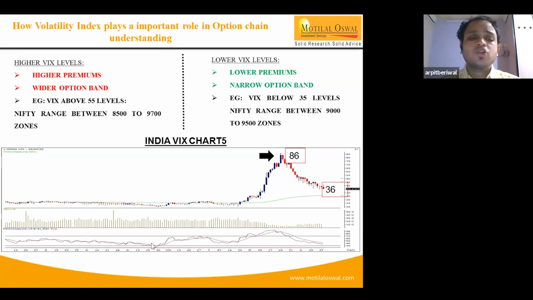Is hedging advisable? If you're buying an option, it's important to buy the option but keep a stop loss for it. It is always advisable that we should never average in buying options, because once there is momentum, it will definitely continue, so you should never buy more options at dips. While selling options, call or put, it is always advisable to maintain strict stop losses, because if we don't, the market can go crazy and we can end up with much bigger losses. It's always important to follow stop losses instead of hedging directly.